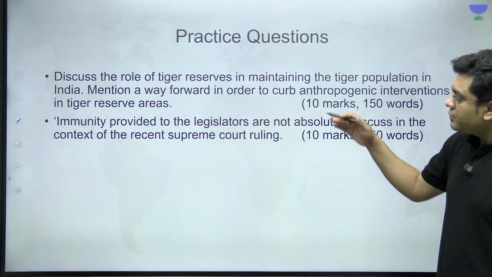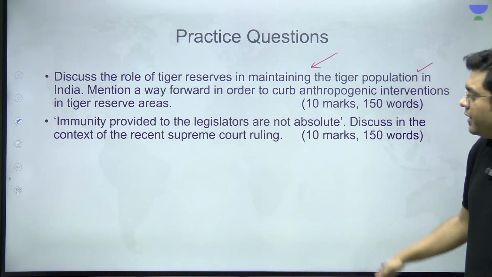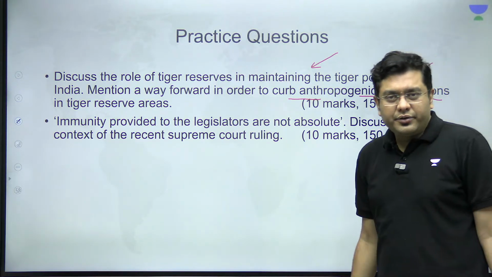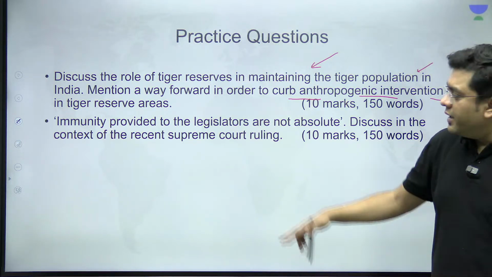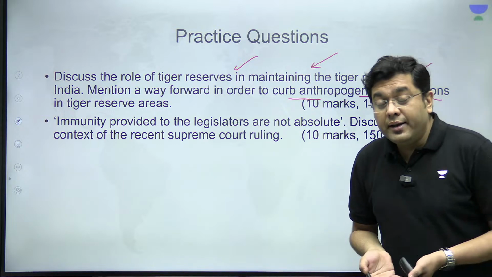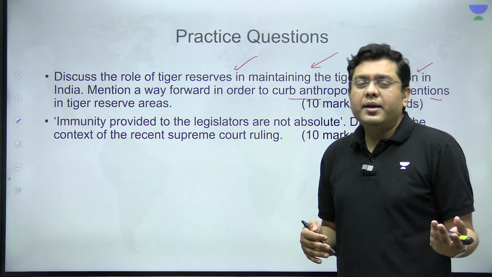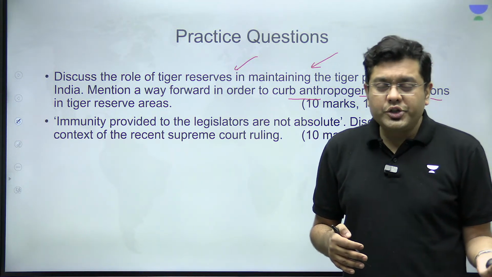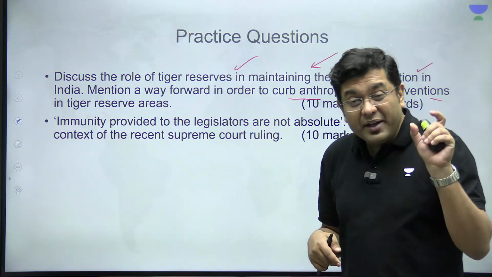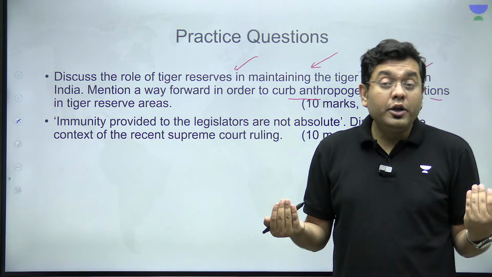So here, discuss the role of tiger reserves in maintaining the tiger population in India. Mention a way forward in order to curb anthropogenic interventions in tiger reserve areas. This is a 10-marker question. Here in the initial portion, talk about the tiger reserves ensuring unadulterated and natural habitat, ensuring enough prey population for the tigers, maintaining the survivability of the tigers. Talk about the tigers being a keystone species, how that is relevant for the survivability of forest in the long run.